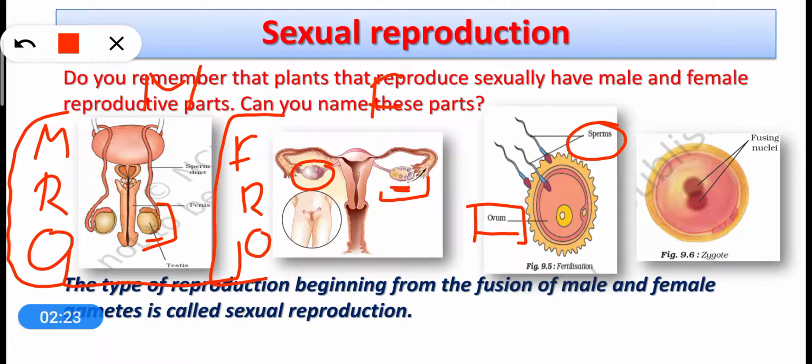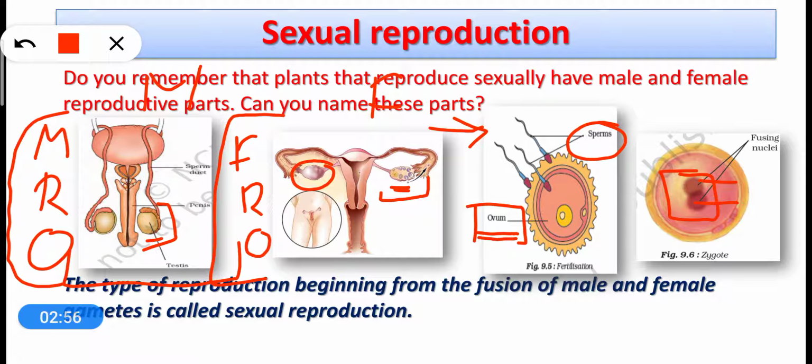Dear students, sperms and ovum fuse together. This process is called fertilization. Please note that a very large number of sperms may approach the ovum, but only one sperm fuses with one egg. During this fusion of sperm with the ovum, the nucleus of the sperms and the nucleus of the egg, two nuclei fuse together, and then the process of fertilization is complete.